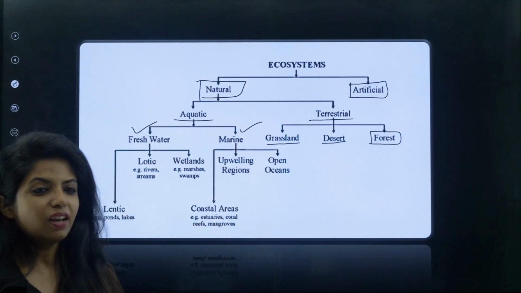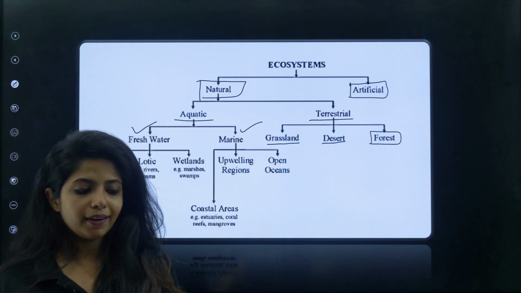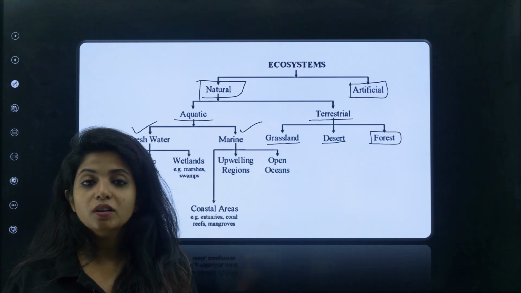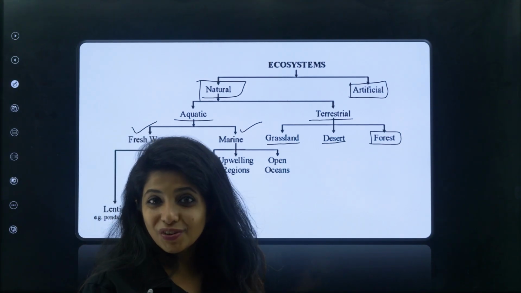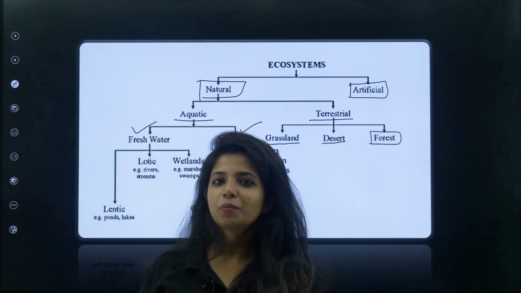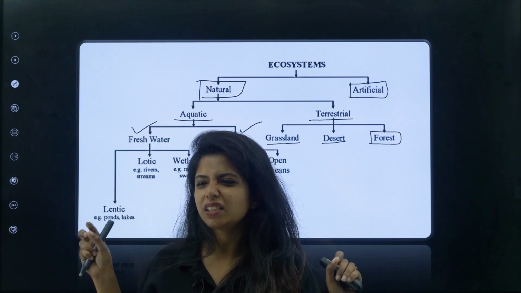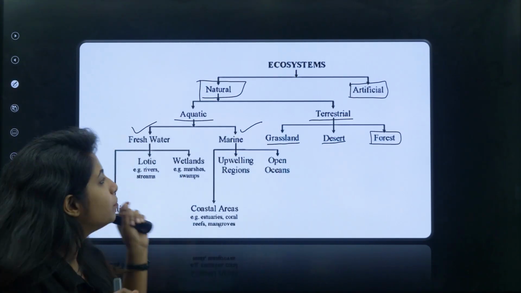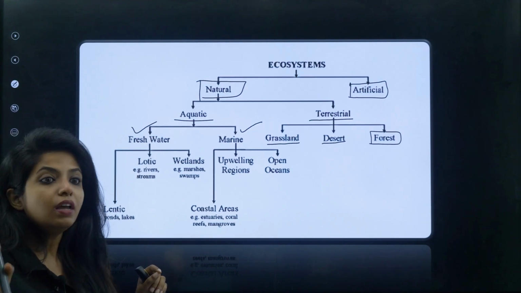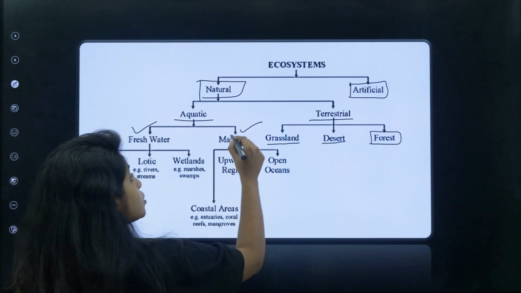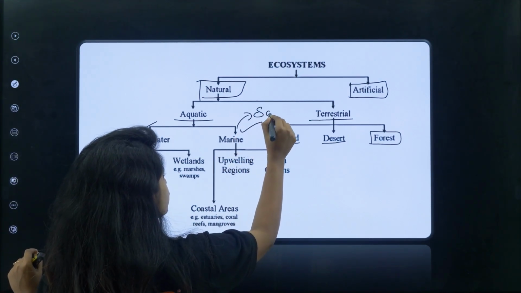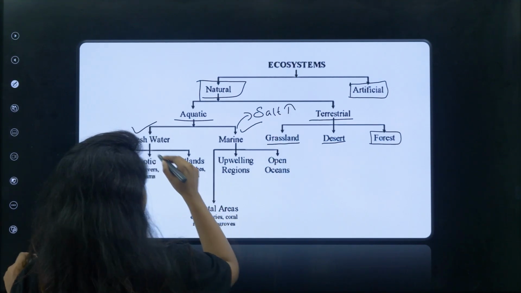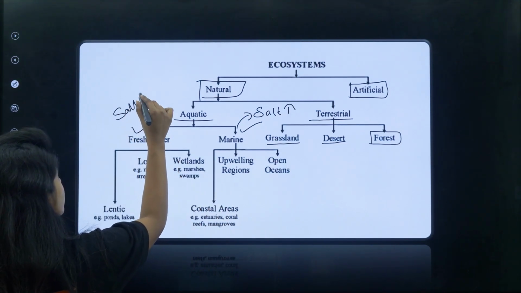We say marine. Why do we say marine? What do you mean by marine? Can you give an example of a marine ecosystem? Ocean, sea. Have you visited a sea any time? Have you gone to a beach? If you have gone to the beach and accidentally some amount of water came into your mouth, you know how salty it is. Basically, a marine ecosystem consists of water bodies where the amount of salt, no children, it is really high. Whereas in a freshwater ecosystem, the salt will be really less.